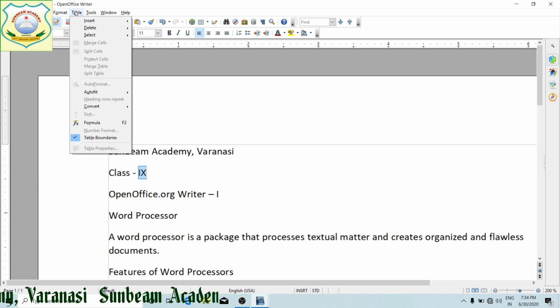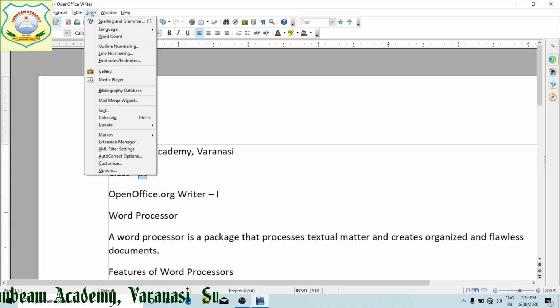Next is your table. When we create a table, this menu will be used. We can insert a table, delete a table, select a part of the table, delete a part of the table, insert a part of the table. These all can be done using this table menu. Tools. These are the special tools used to work with our documents. As I told you, spell check. This is spelling and grammar. This will check the spelling and grammar of the complete document.